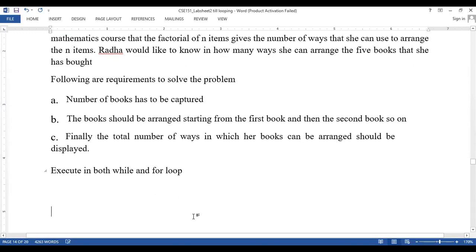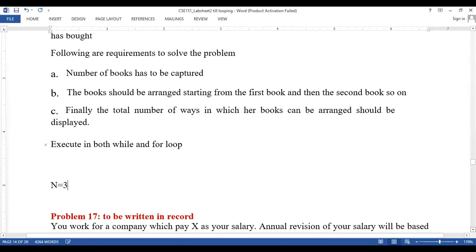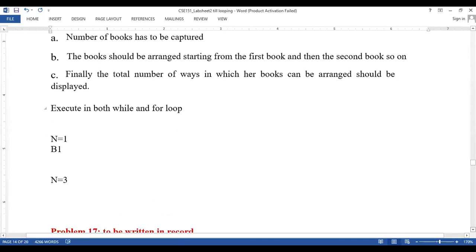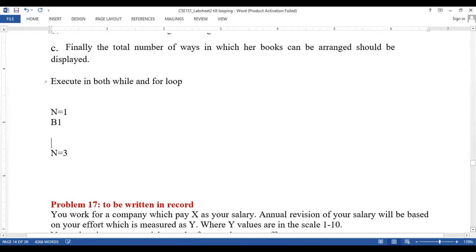If we have n equal to 3, but first, if we have n equal to 1, we just write B1. First we need to know why factorial is taken as the solution. The question says factorial is the number of ways to arrange the books, but how do we understand this? If there is only book 1, we write it as B1.